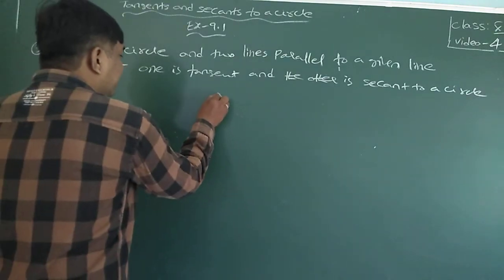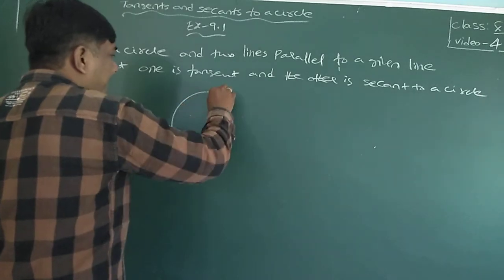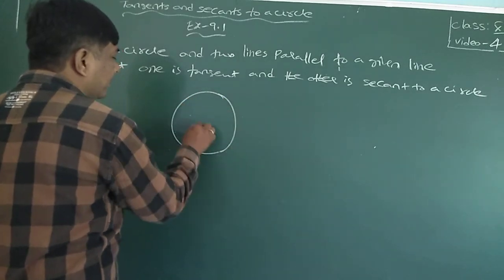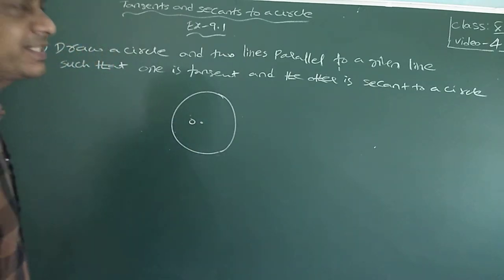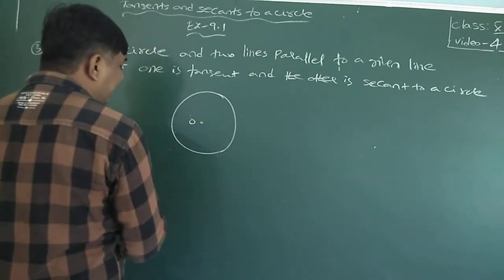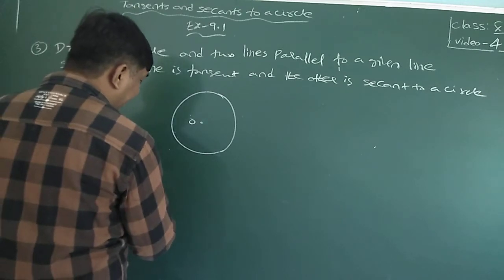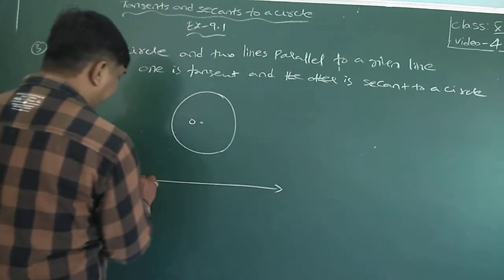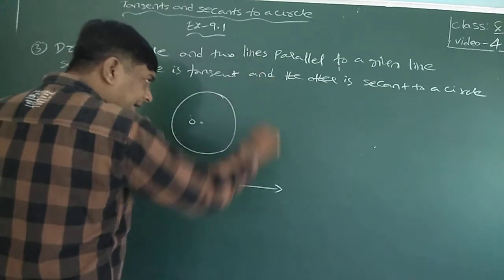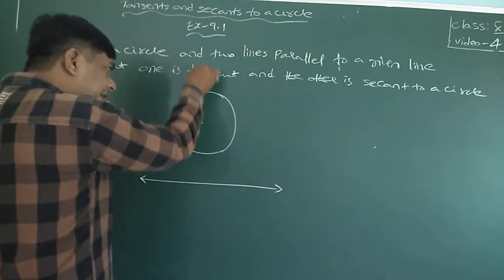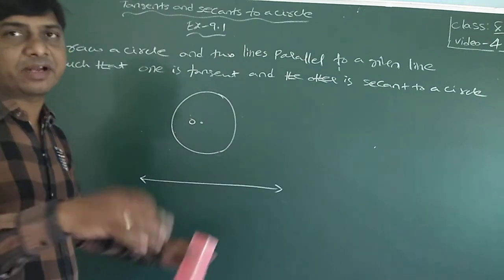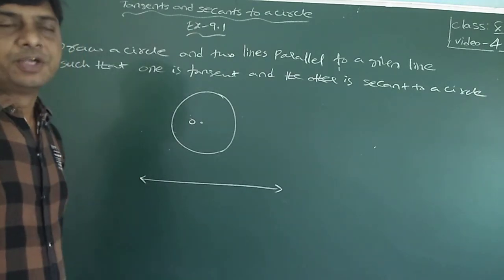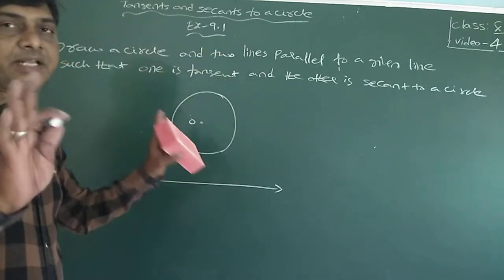See here, this is the circle, the center of the circle. For the given line, you can take any line here, either here or here or here, or you can take inside the circle also. But they did not mention a secant line. Again you are going to draw a secant now, so don't take it inside the circle. That is my advice.